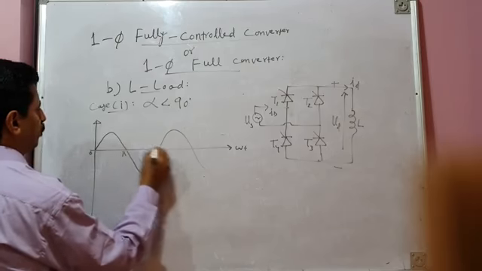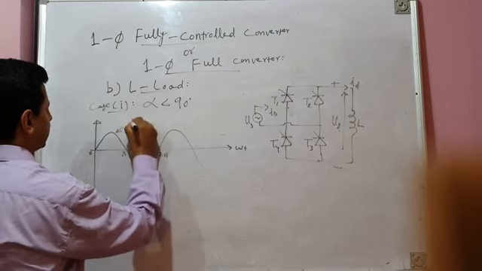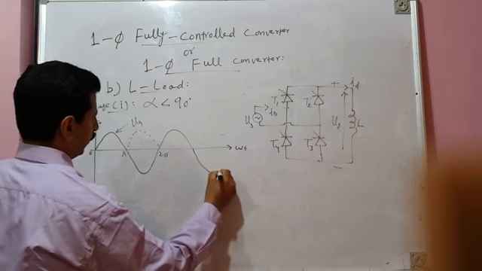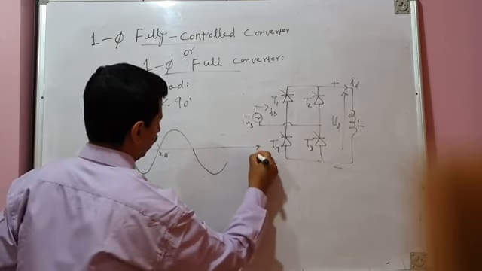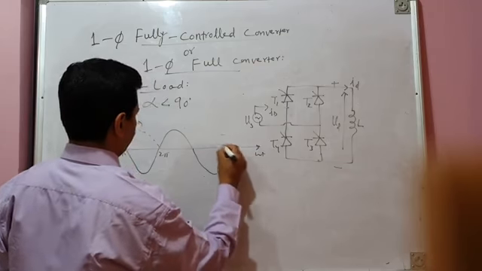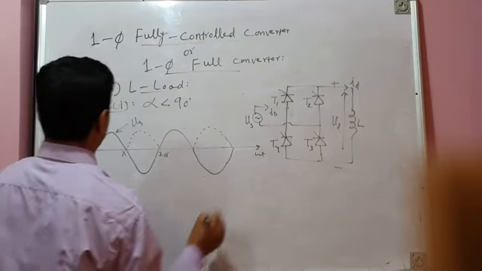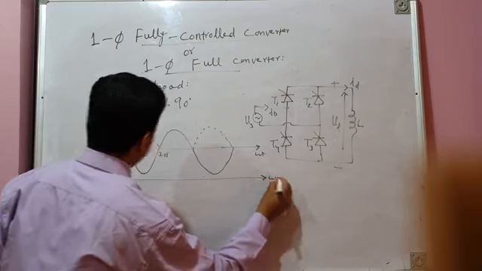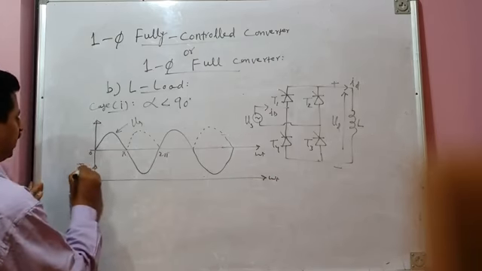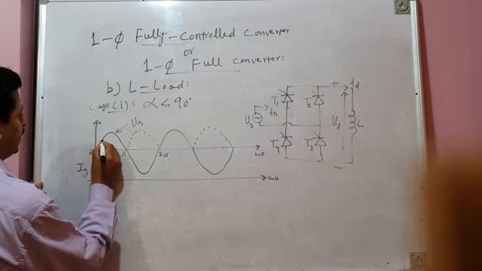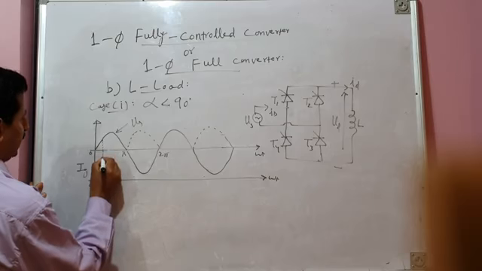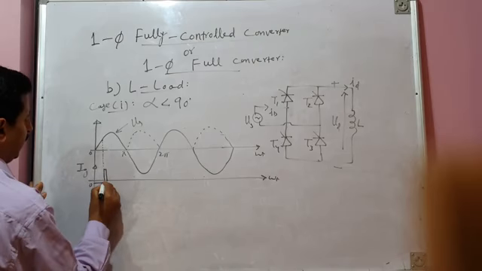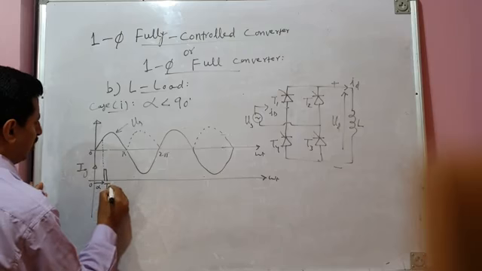Again, this is our source voltage waveform, Vs. Okay, alpha less than 90 degrees. I will show the firing pulse pattern on the same axis. I will show gating current Ig. Let us assume alpha is less than 90 degrees, say around 40 to 45 degrees. This is the first firing pulse. After a delay of alpha, this is issued to thyristors T1 and T3.